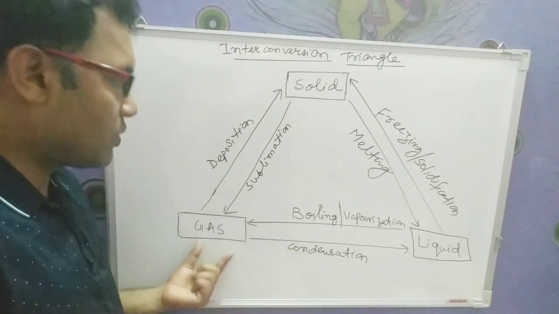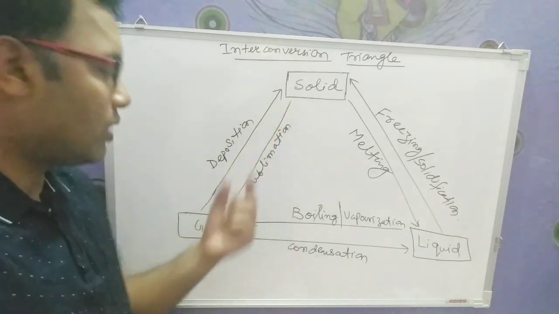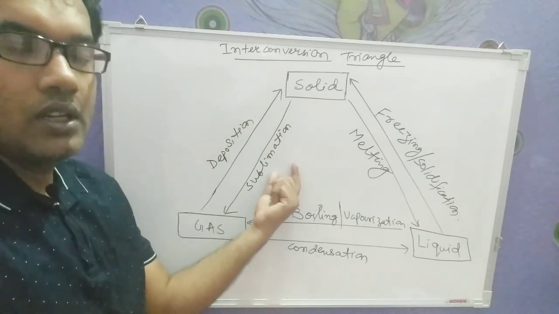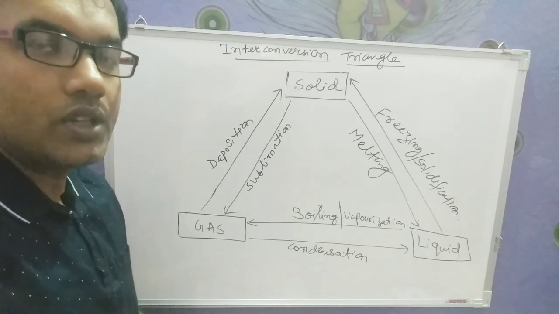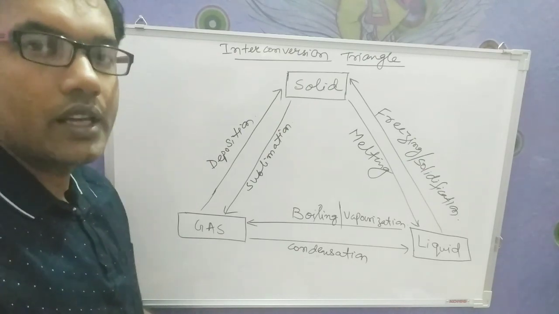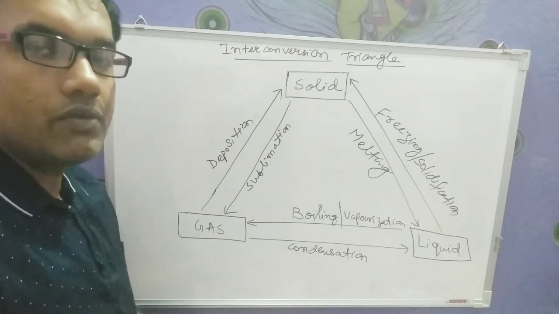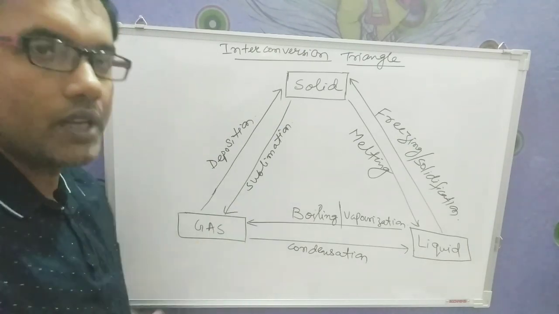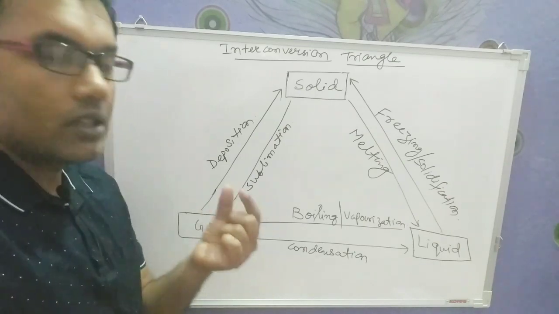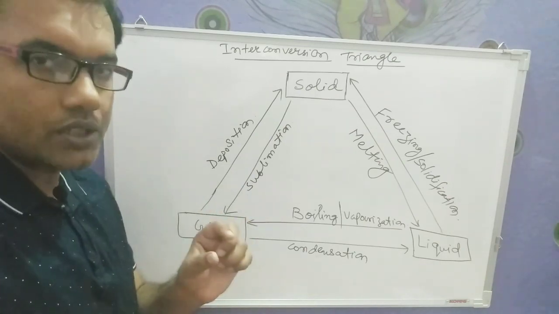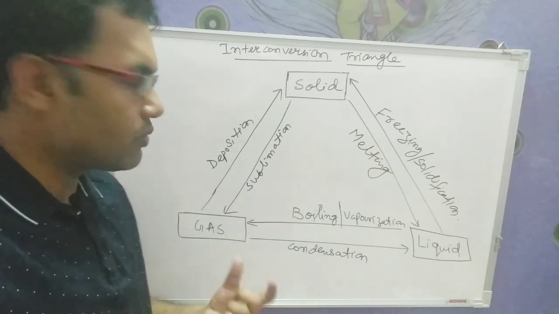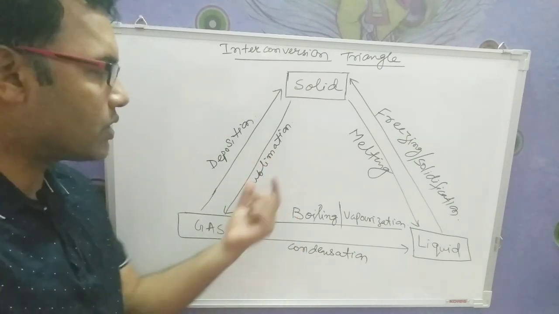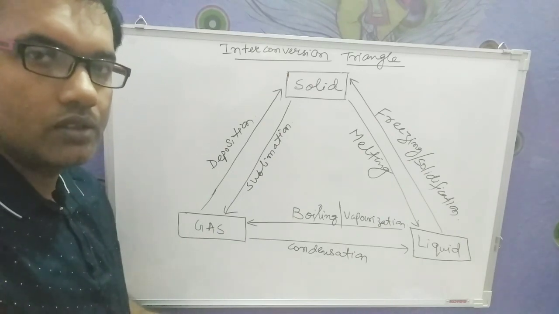Now the last process is how we can convert solid to gas. Now that process is known as sublimation. For this, one of the examples is, you take camphor during the puja time, and for aarti we have to burn it. When you are burning, you will see straight away the smoke is coming out. Earlier you have seen that the kapoor is in square or rectangular shape. But when you provide heat, what happens? That solid is getting converted into gas, and that process will be known as sublimation. Okay students?